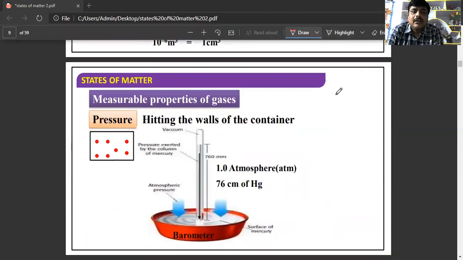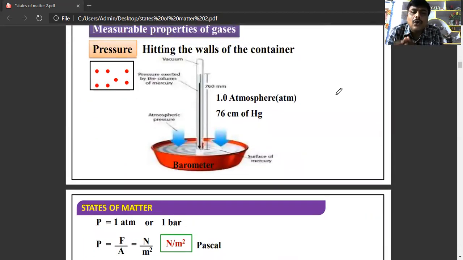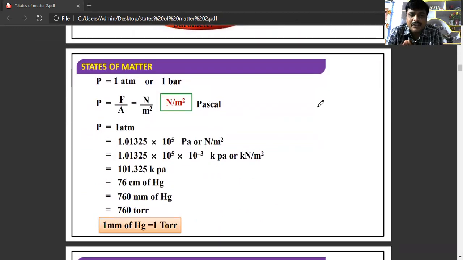Next one is pressure. How is the pressure applied? The instrument that is used to measure the pressure is a barometer. If we see the units, pressure is equal to 1 atmosphere or 1 bar.